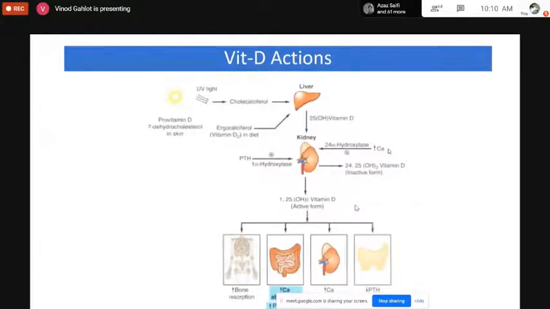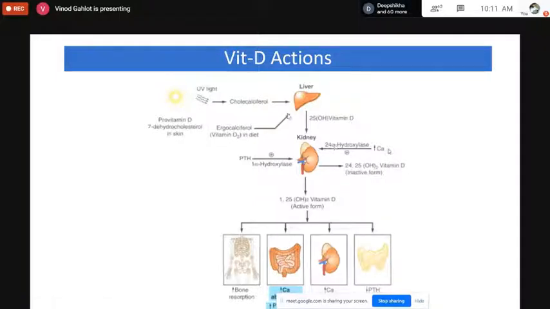These are the different actions of vitamin D under the effect of UV rays. Vitamin D, present in the form of 7-dehydrocholesterol in the skin, is converted to cholecalciferol, or ergocalciferol, vitamin D2, which is present in the diet. They both are sent to the liver, and then in the kidneys the activation of vitamin D occurs, and this shows all the enzymes involved in the activation.